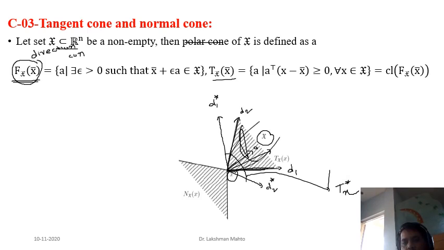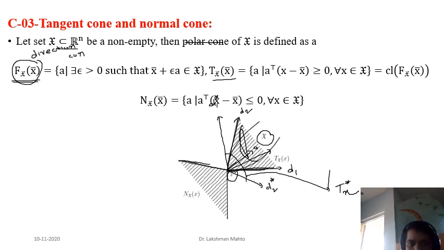And what is this? You can observe that the normal cone can be defined as the negative of the tangent cone at the optimal point x, with respect to the given feasible set X. So the normal cone is the negative of the tangent cone; that relation you have already got. Where would the normal cone be? The normal cone would be inside the polar cone of this feasible set. The polar cone we denote by X naught.